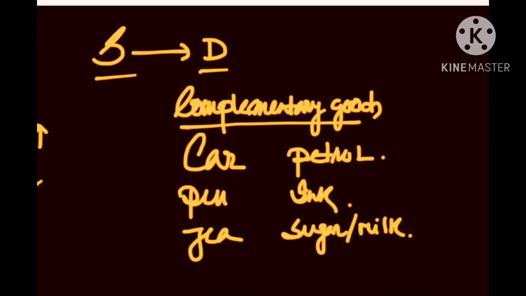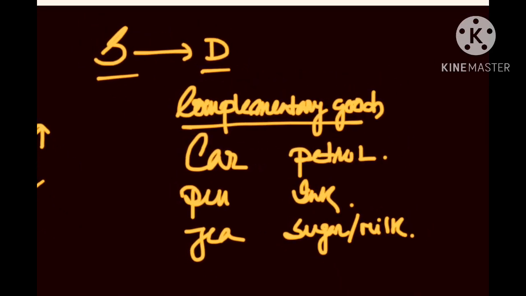Why are these complementary goods? Because we consume car and petrol at the same time, and the consumption of the car depends upon the price of petrol. The consumption of a pen depends upon the price of ink. The consumption of tea depends upon the price of sugar or milk. Just think about that.